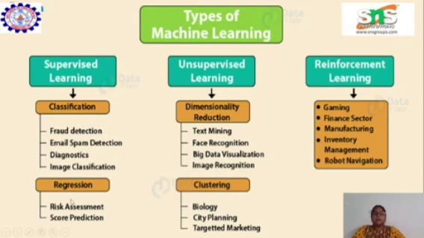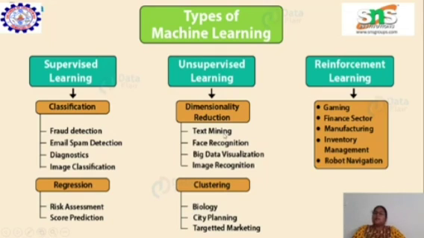Under regression, we have risk management and score prediction. In supervised learning, the machine is trained with labeled data. I give a set of data which is already labeled, then tell my machine to train on this data and learn by applying algorithms, classification algorithms and regression algorithms, and it gives you the output. Fraud detection and the like are examples of classification and regression.